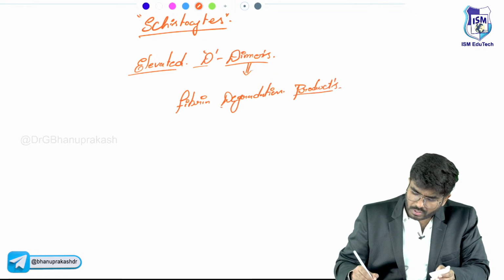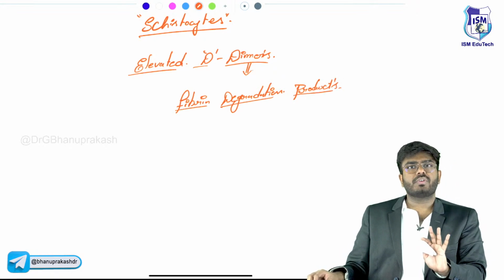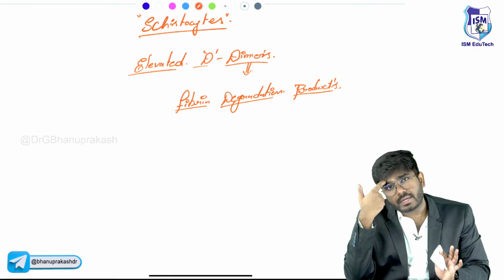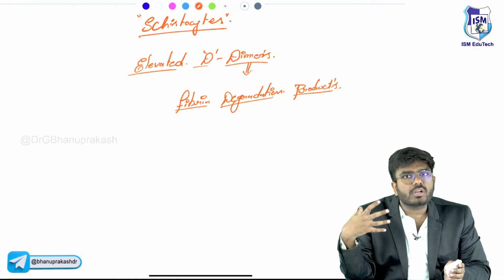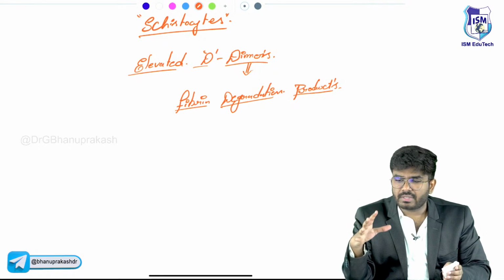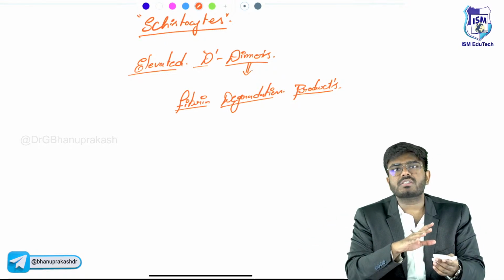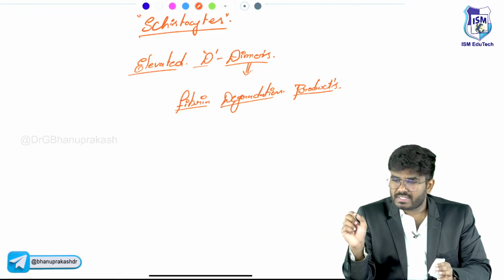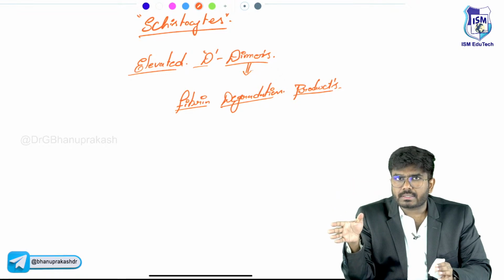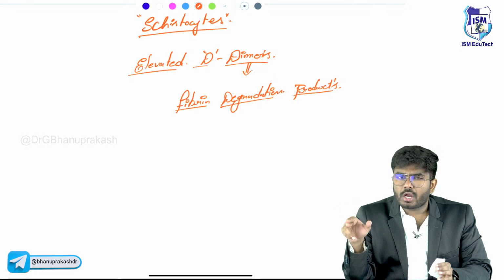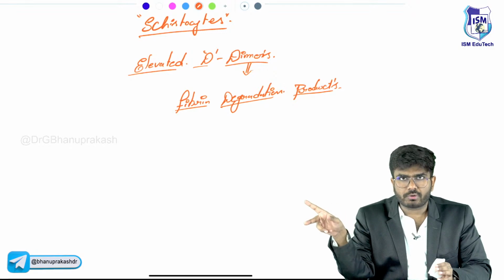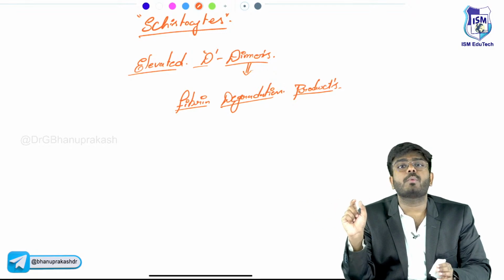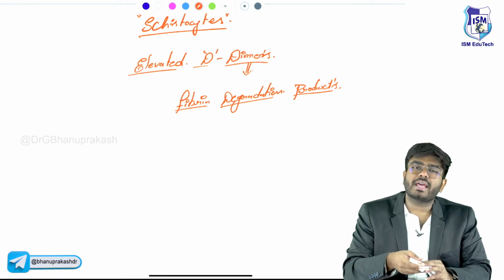Sir, what are these fibrin degradation products? Let me ask you one thing. If I am the person who is having disseminated intravascular coagulation, in my body unnecessary clots are being formed. Unnecessarily the fibrinogen is getting converted into fibrin. So what will my body try to do? My body will try to remove the clots. If there is a platelet microthrombus, my body is going to target it and try to remove the clot. During this process, lots of this fibrin is going to be broken down. All the fibrin that is forming unnecessarily will be chopped up. Those fibrin degradation products are called D dimers.